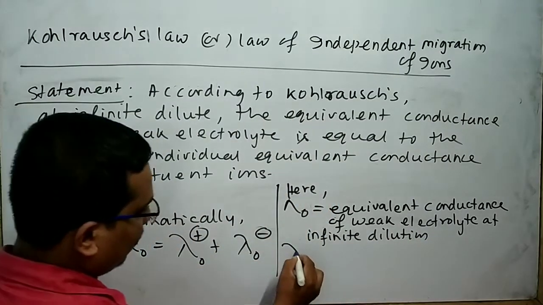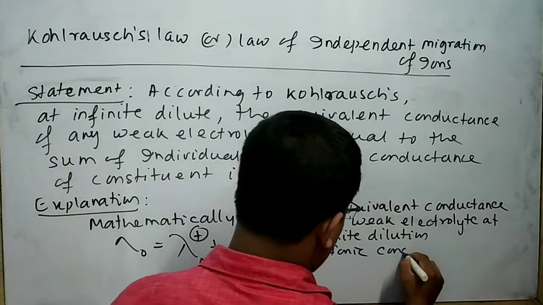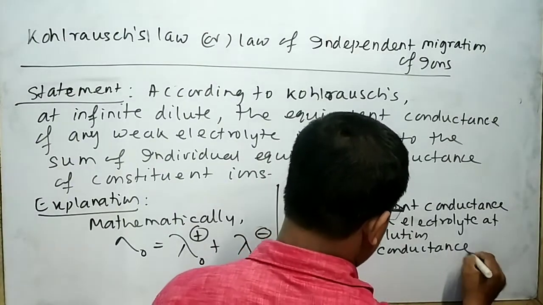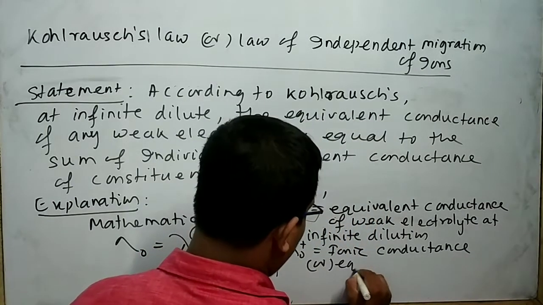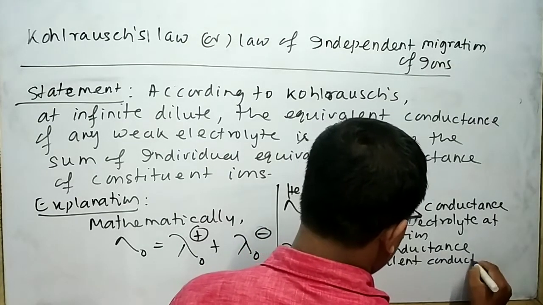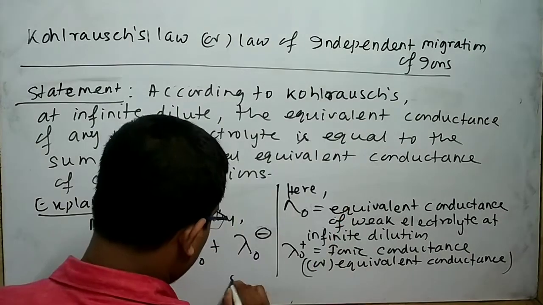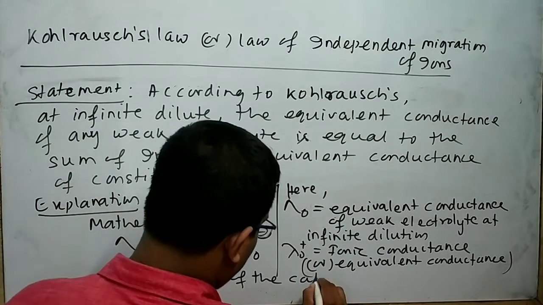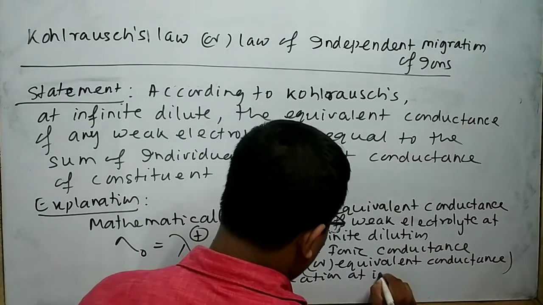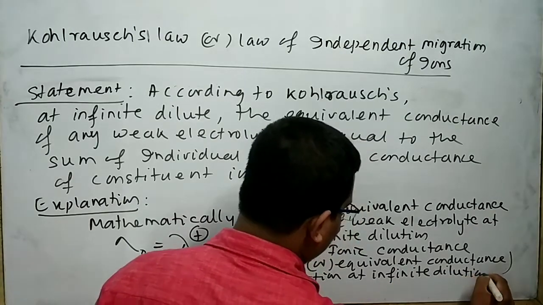This term is the ionic conductance, that is, the equivalent conductance of the cation at infinite dilution.